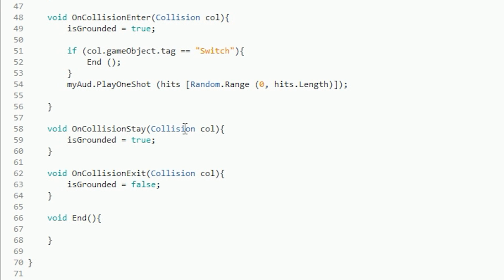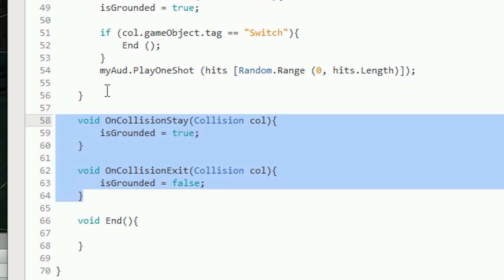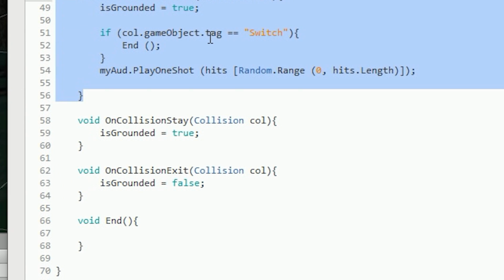In order to make sure that the fish could only jump when it was touching some surface or area that I wanted it to touch, I just used something called OnCollisionStay. This means that every time you were colliding with something, it would activate a boolean which would say true, which means we are touching something, or isGrounded is what I called it in the actual script. And if you are grounded, then you can jump wherever you want.